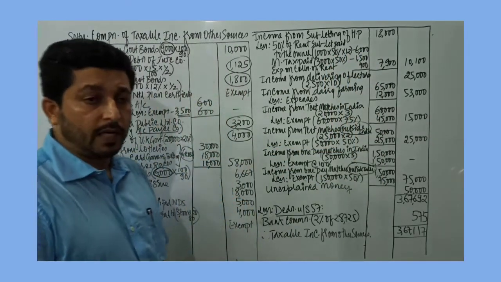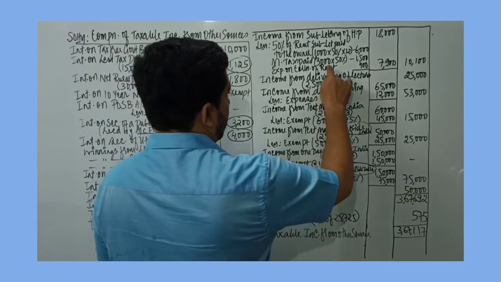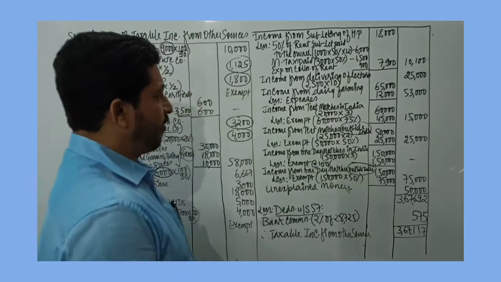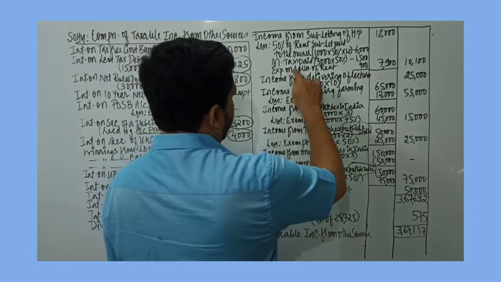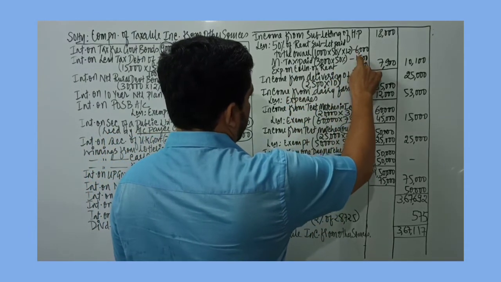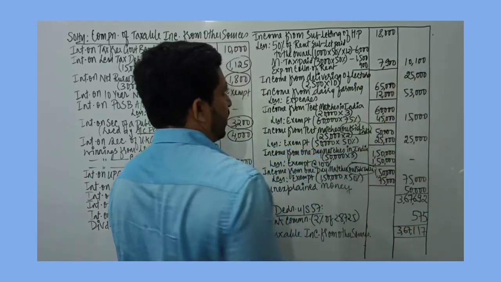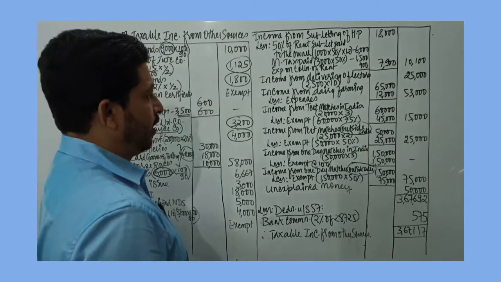Then half of the municipal tax he is paying. The municipal tax for the entire building is 3000, so half of that paid is 1500 rupees. Then he has also incurred expenses on collection of rent up to 400. So 7900 is deductible from 18,000, so taxable income is 10,100.